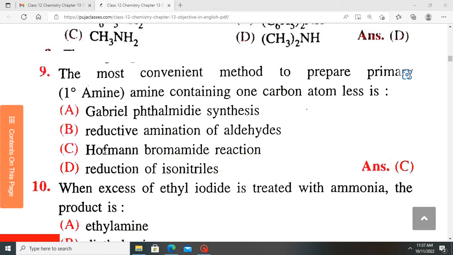Hofmann's reaction involves treating an amide with an alkaline solution of bromine, which undergoes rearrangement to eliminate carbon dioxide. It means that the number of carbons of the starting amide is going to get short by 1. So Hofmann's reaction or Hofmann's bromamide reaction produces an amine containing 1 carbon less. So the answer is C for question 9.